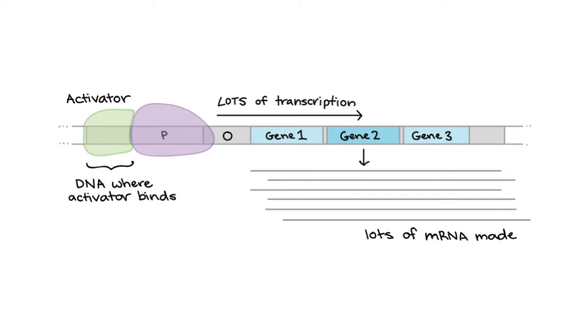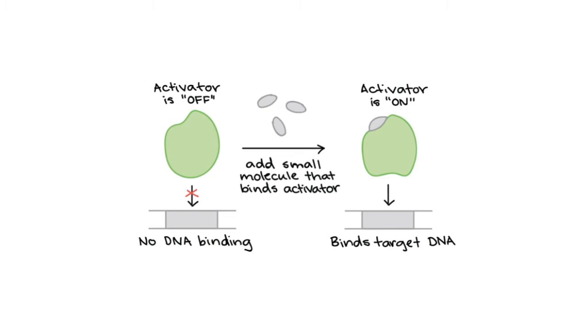When an activator is bound to its DNA binding site, it will increase the transcription of the operon by helping RNA polymerase bind to the promoter. And at last, many regulatory proteins can themselves be turned on or off by specific small molecules. The small molecule binds to the regulatory protein, changing its shape and altering its ability to bind DNA. For instance, an activator may only become active when it's attached to a certain small molecule.